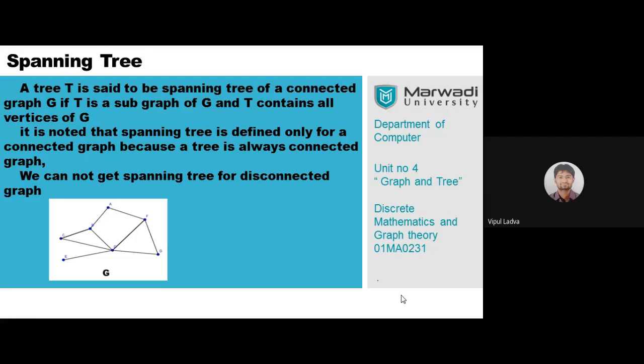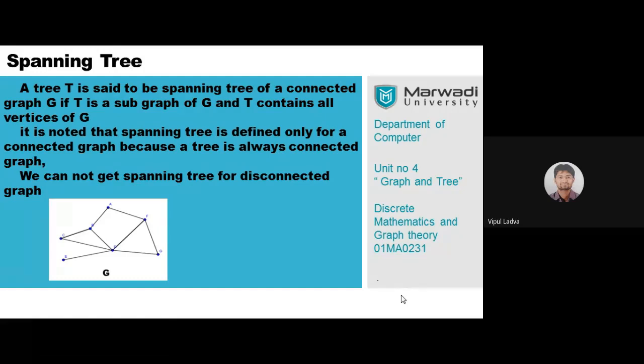What is the concept related to spanning tree? What do we mean by a spanning tree? A spanning tree is actually a tree. What do we mean by a tree? A tree is a simple graph without any cycle, or we can say any circuit. Parallel edges are not allowed, self loops are not allowed, and the tree must be connected.